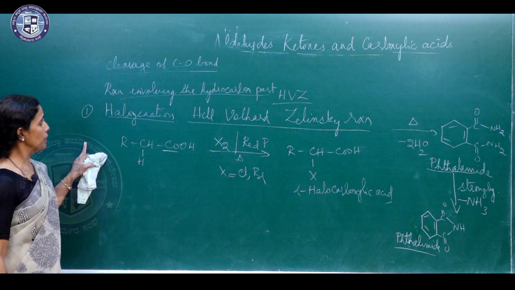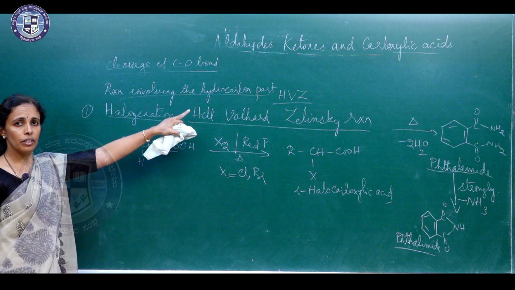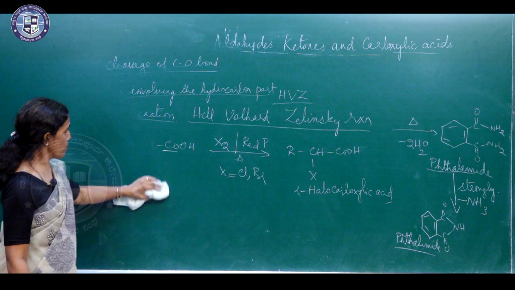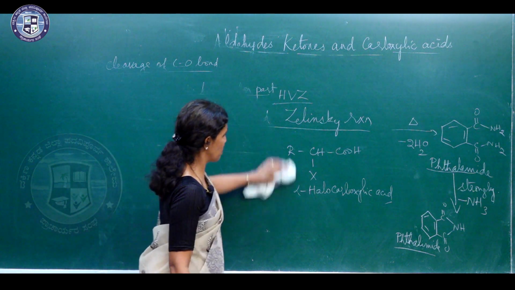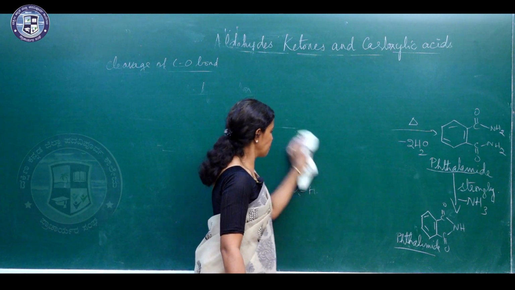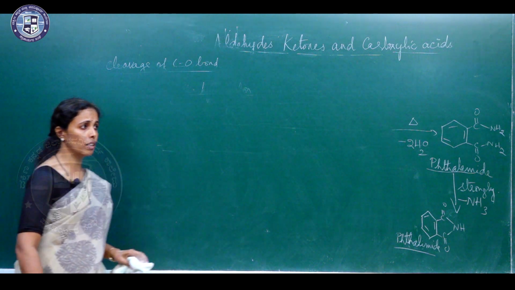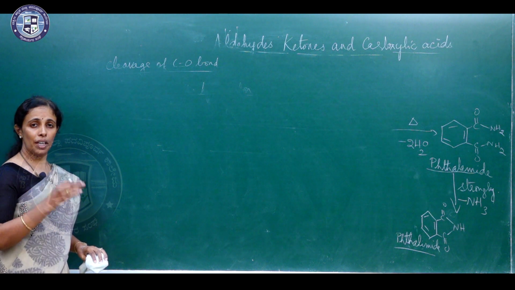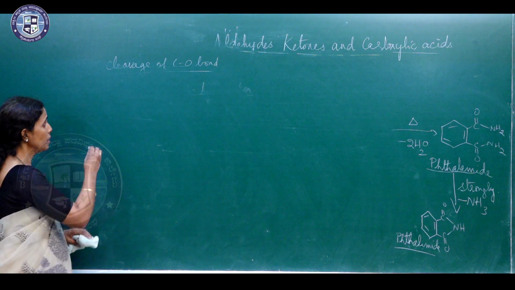So, this is regarding the reaction involving the hydrocarbon part. The next thing is the ring substitution reaction. In aromatic carboxylic acids, you can see that it undergoes electrophilic substitution reaction.